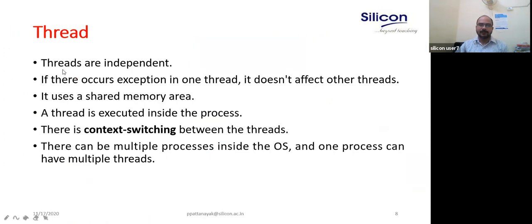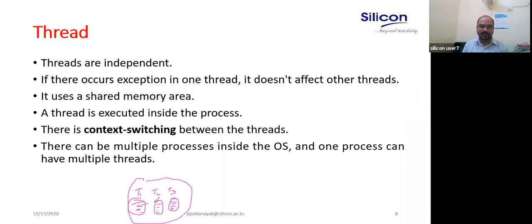So what we understand is that threads are independent. Independent means we have one process, and that process can create multiple threads, T1, T2, T3. The code segments of T1 and T2 are different. They are independent. They run independently.